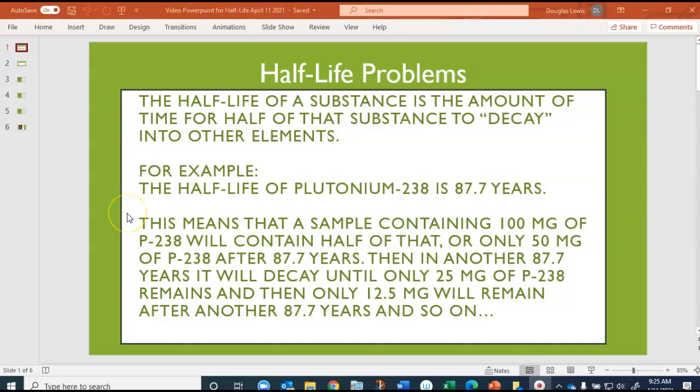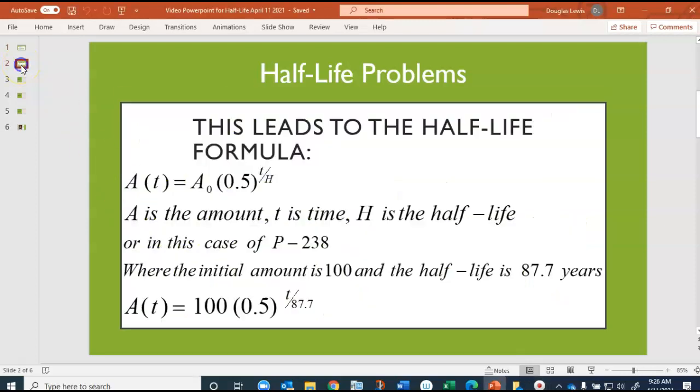And this means that a sample containing 100 milligrams of P238 will contain half of that, or only 50 milligrams of P238 after 87.7 years. Then, in another 87.7 years, it will have decayed until only 25 milligrams of P238 remains, and then only 12.5 milligrams will remain after another 87.7 years, and so on. That plutonium-238, by the way, decays into uranium-234, which then again decays into something else, eventually into lead. So that's how half-lives work.